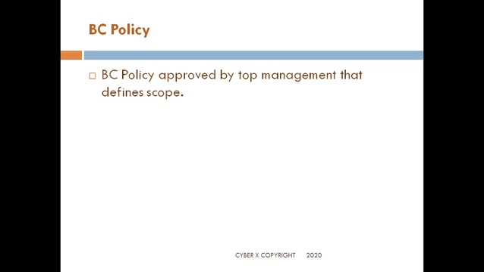Business continuity policy. Now this could be referred to, of course, by the internal stakeholders. It could also reach out to the external stakeholders. So in that case, a business continuity policy should talk about how the BC is going to be. So it's not going to be the plan, but it's going to be the policy part of it, and it has to be signed off by the top management.